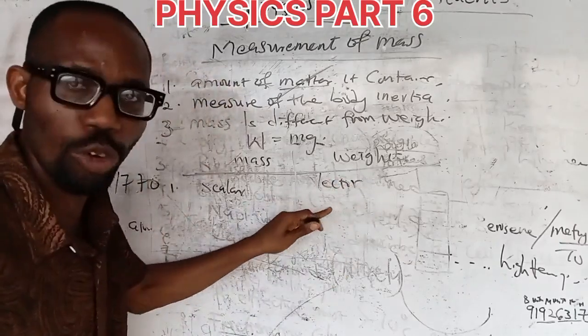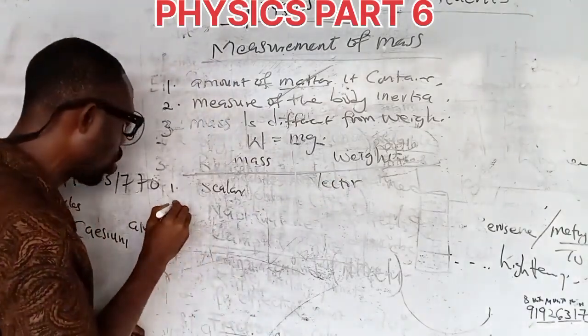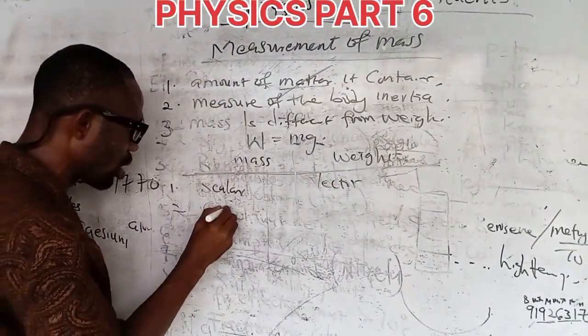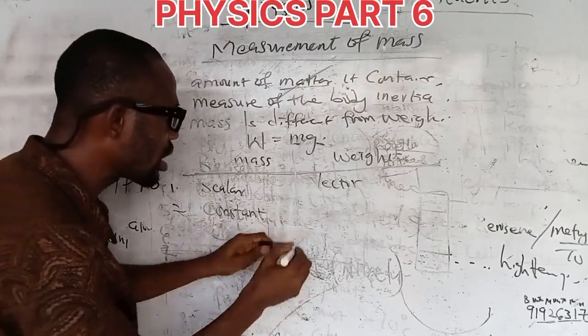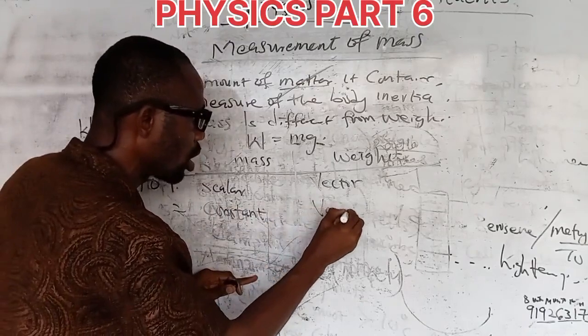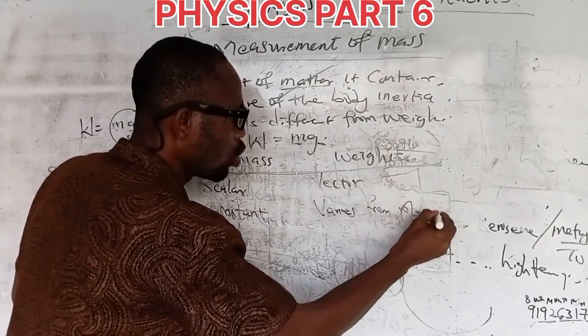Weight is a vector quantity, meaning it has magnitude and direction. Number two, mass is always constant. The weight varies from place to place.